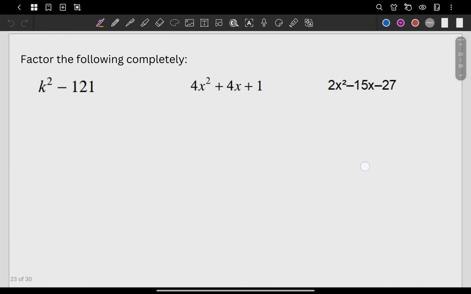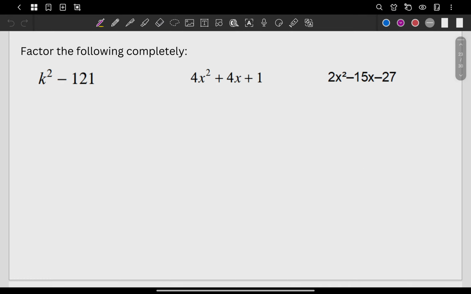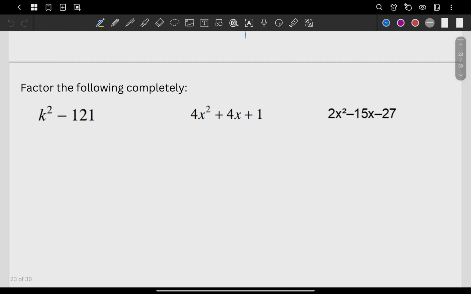Next, factoring. So how do we do this? Simply, this is the opposite of what we did a while ago. Get the square root of this, the square root of this. What's the square root of k squared? The answer is k. The square root of 121, the answer is 11. So we have here k and 11. What you do is you just duplicate that, and then you put here plus, minus. Again, this is actually a difference of two squares. That's the answer already.